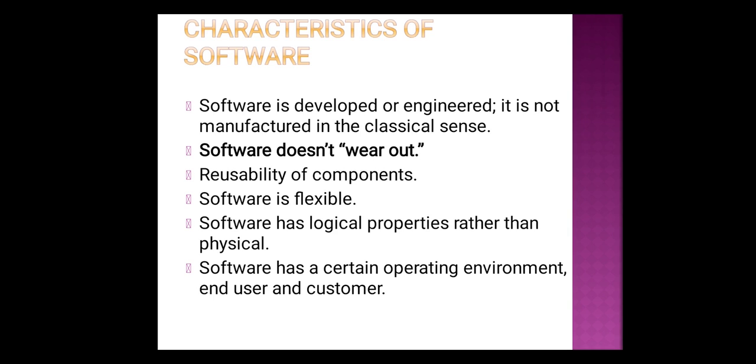In spite of having no physical properties, the software product can be measured. How can it be measured? We have some size metrics, so we can get the size of the software in terms of lines of code. And next one is estimated. The software can be estimated. We can estimate its cost, its time, its budget. We can estimate its performance in the form of reliability and usability. So these can be calculated. In spite of having no physical properties, the software product can be measured, estimated, and calculated.